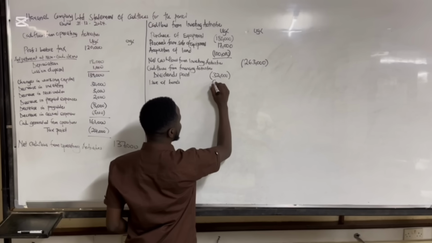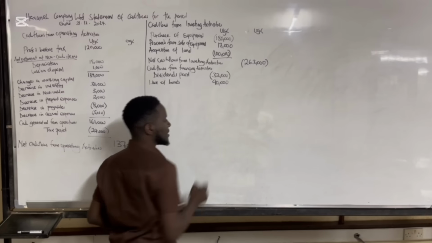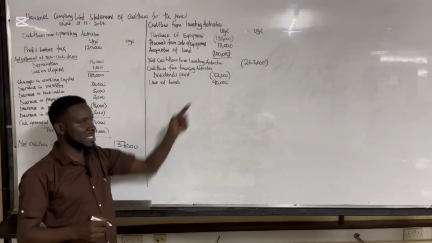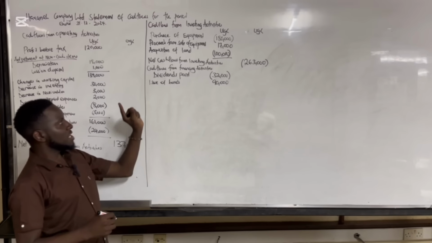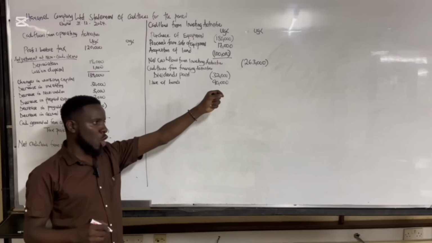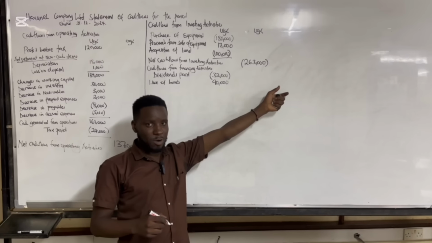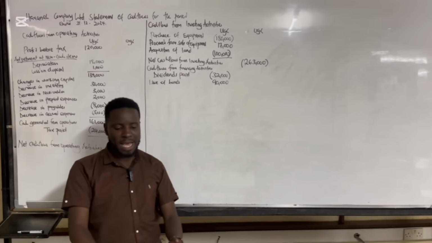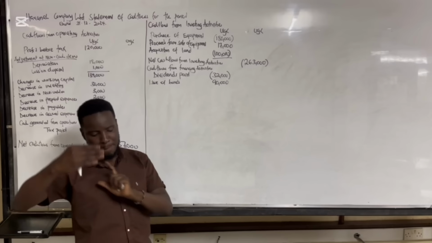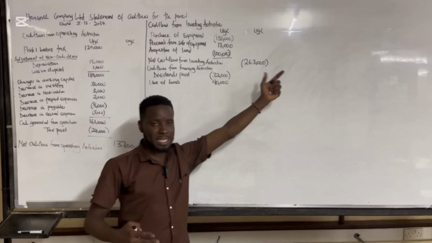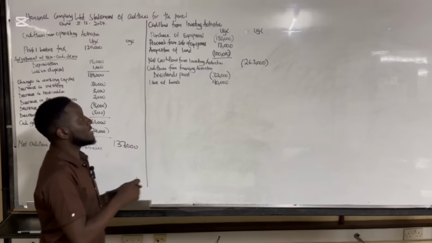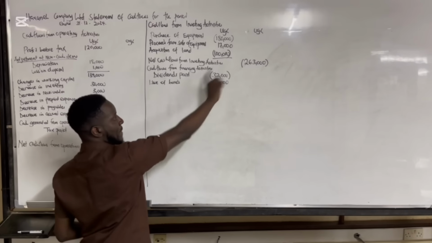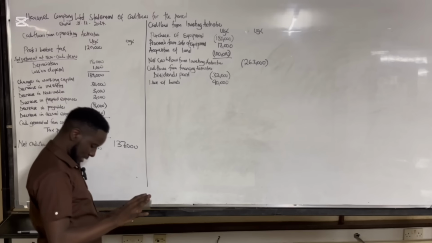So it means we are receiving 90,000 cash coming into the business. Now, they can say bonds were issued or there's a payment. That's why you find that in the question here, in our balance sheet, we have bonds payable. It means they will be paid in the future time. But then here there's an issue of bonds, so it means money is coming into the business.